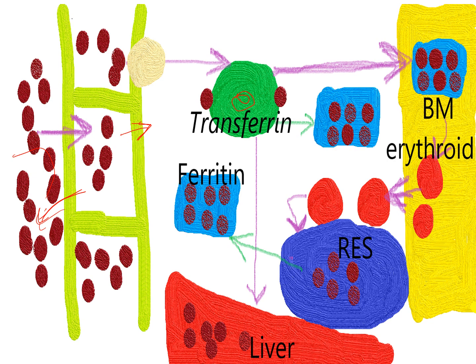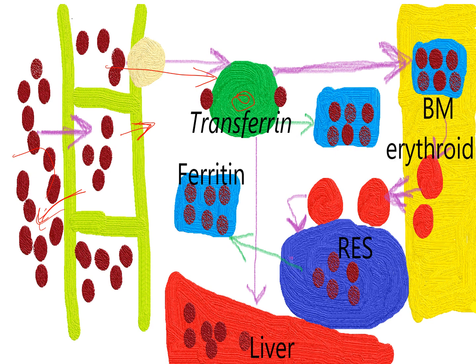Iron is toxic in the circulation. It's very toxic if it is free. So it should be combined with a transport protein, that is transferrin. Transferrin will transfer the iron bound to it to the stores, usually in the liver, or to the bone marrow, where it will be used by the erythroid precursors to produce red blood cells and also be stored as ferritin.